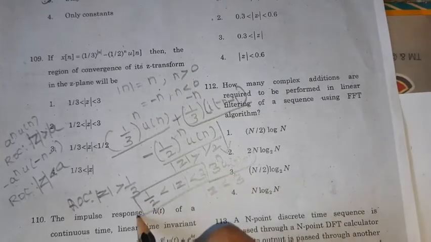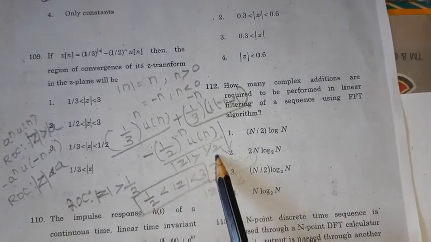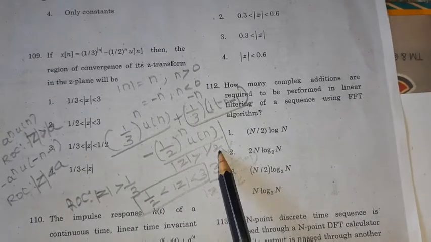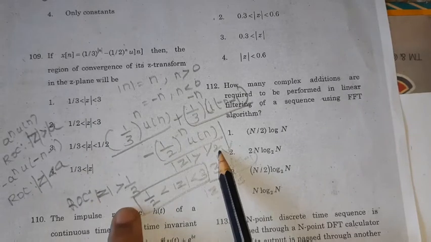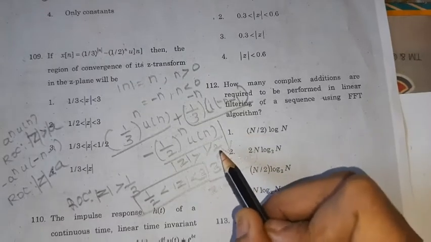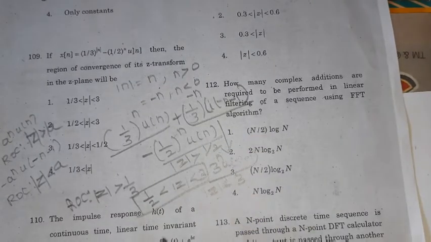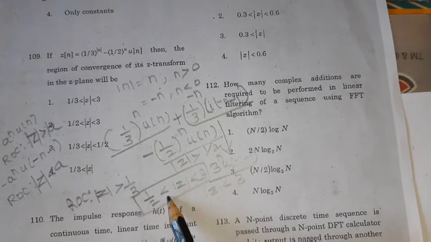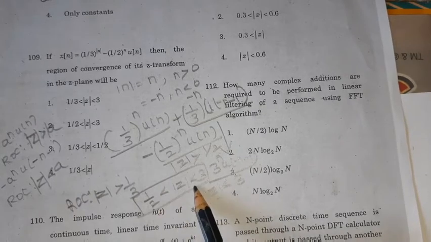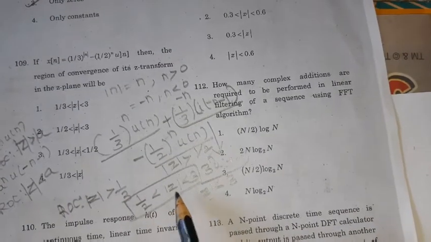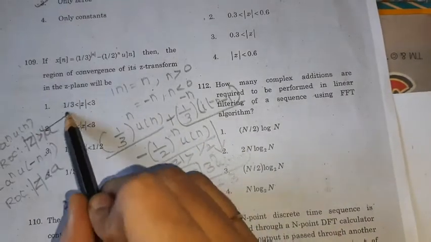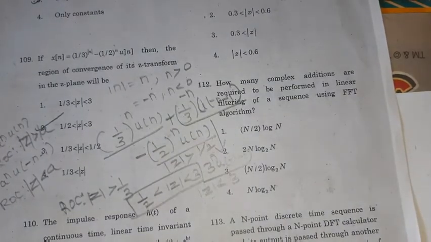So, mod z is greater than 1 by 2, which obviously is also greater than 1 by 3, so there is no need of representing it. So, 1 by 2 less than mod z less than 3. So, z is greater than 1 by 2 and less than 3. The ROC is in the range of 1 by 2 and 3. So, option 2 is the correct option for this problem.